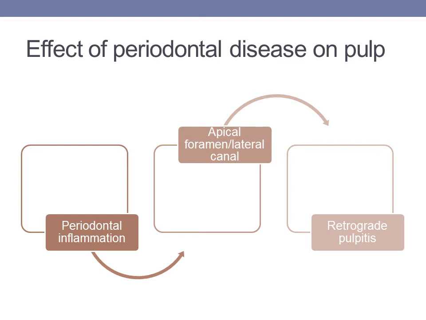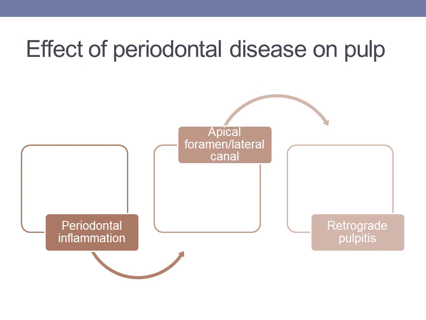Because of the presence of the periodontal disease, there are certain atrophic and degenerative changes occurring in the pulp, like calcification of the pulp chamber or the pulpal system, or fibrosis of the pulp. But mostly these are reparative changes rather than inflammatory changes.